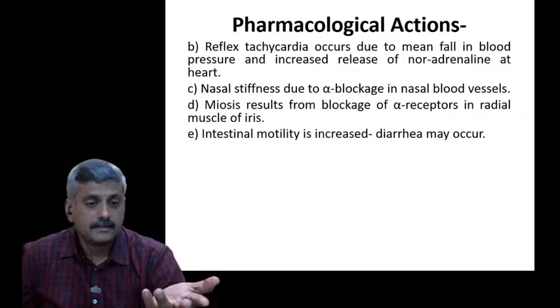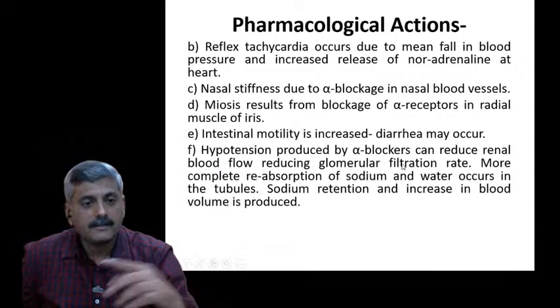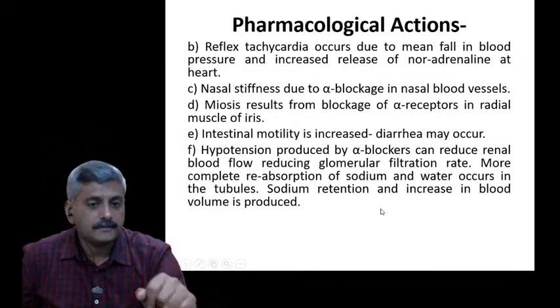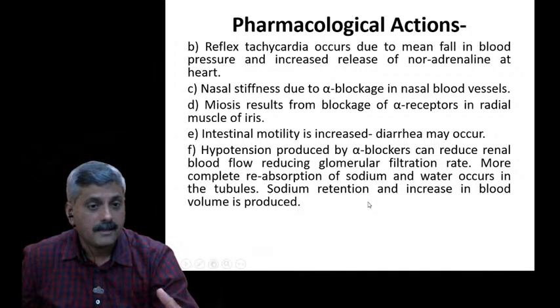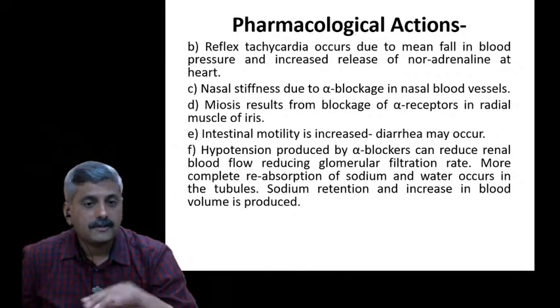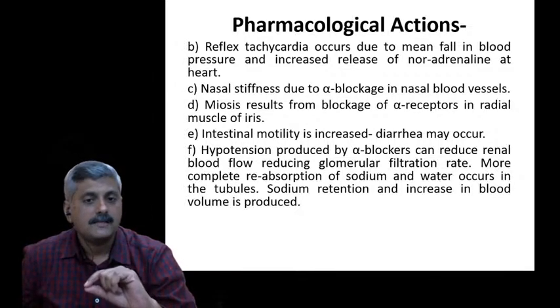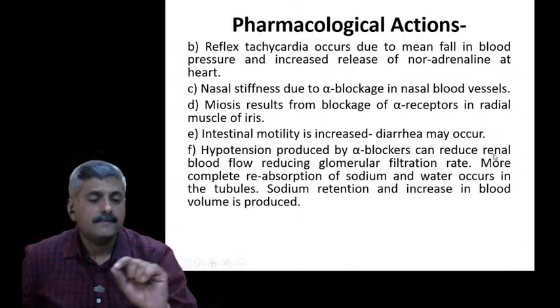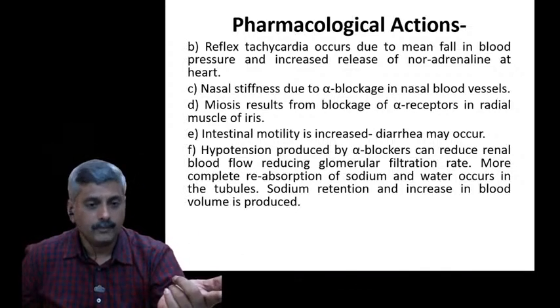Now here this gets blocked. So instead of reduction, there is an opposite action. Totally all are the opposite action. Hypotension produced by the alpha blockers can be reduced by renal blood flow, reducing glomerular filtration rate, as well as reabsorption of sodium and water is also changed. Due to that, there is a retention of some sodium as well as an increase in blood volume in a specific area, which results in again a hypotension.